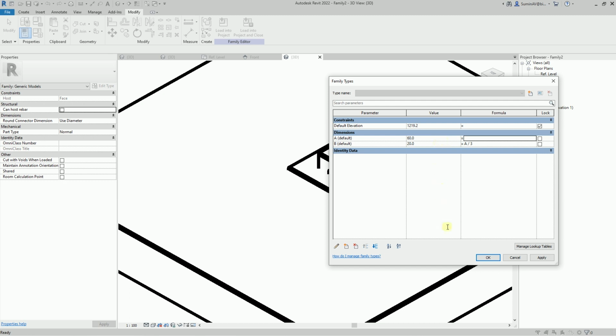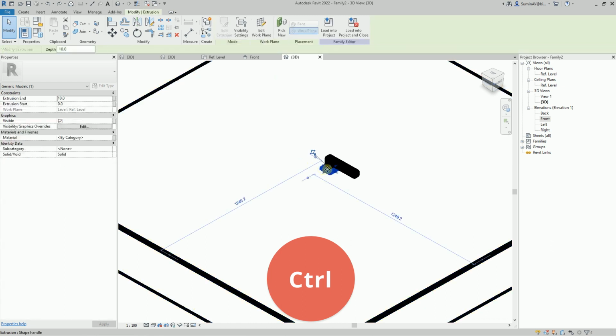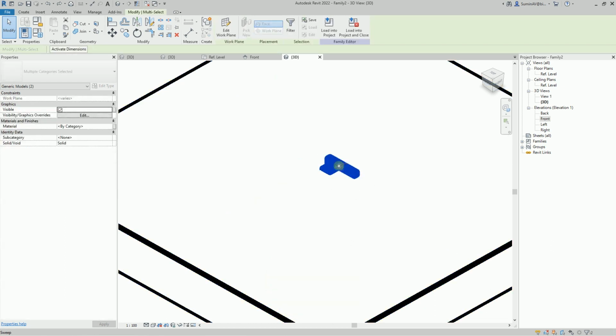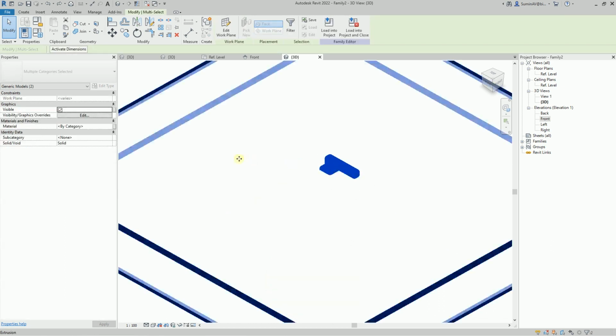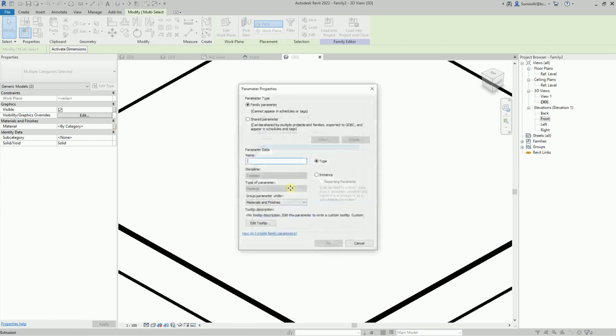Let's create a parameter for the door handle material. I will select both objects. Find the material parameter in their properties and use the Associate Family Parameter command. Then create a new parameter. Name it Door Handle Material. Since the family is nested, let's make this an instance parameter.